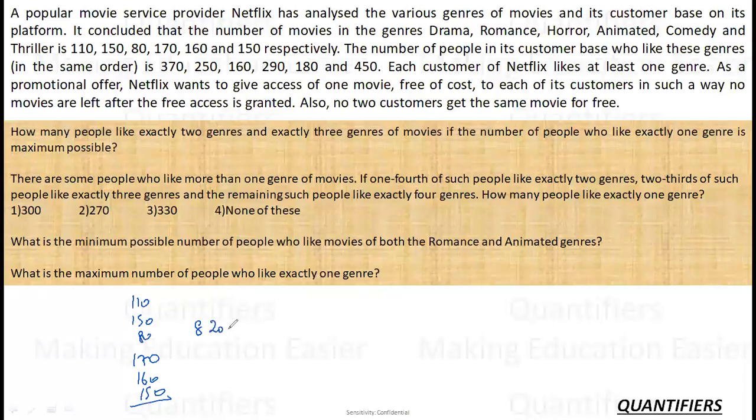820 movies they are going to distribute among their customers in such a way that each customer is getting one free movie. हर कस्टमर को एक फ्री मूवी मिल रही है, यानी ए को फर्स्ट मूवी मिल गई, बी को सेकंड, सी को वन, सो ऑन, and no movie is left after the free grant access, which means that 820 movies were distributed in a very homogeneous way such that each customer got only one free movie and no movie was left. So therefore the total number of customers were 820 customers, right?